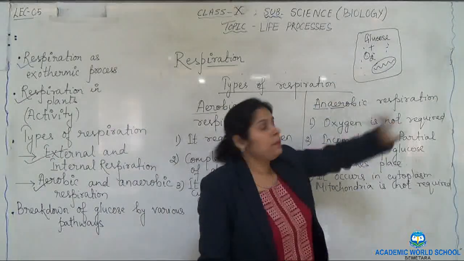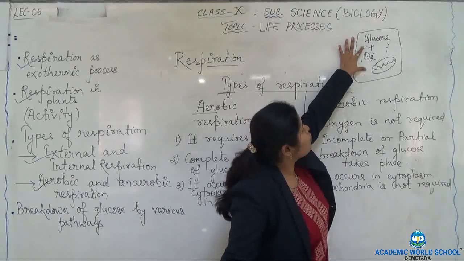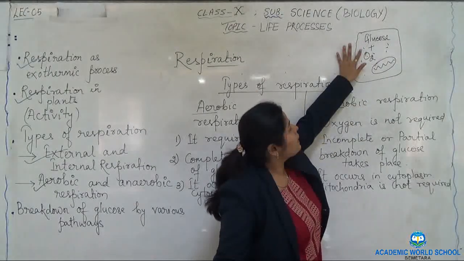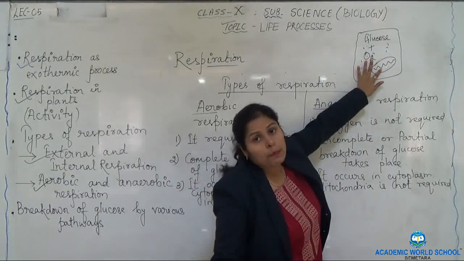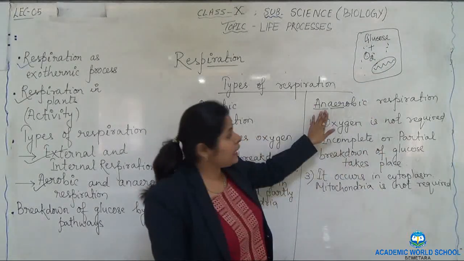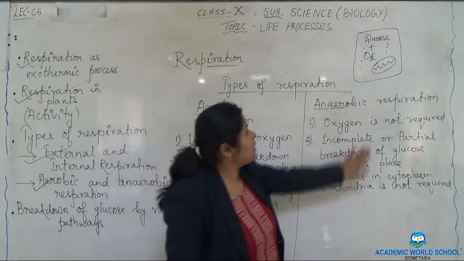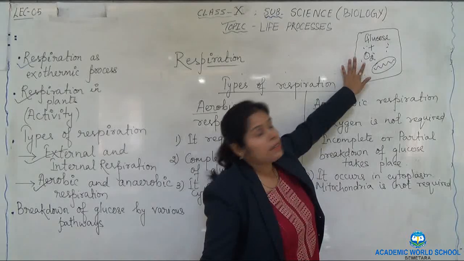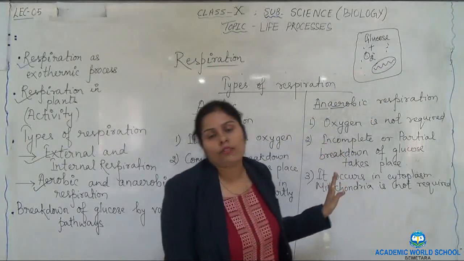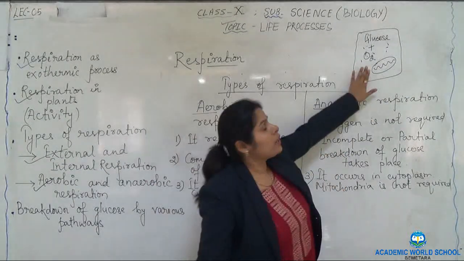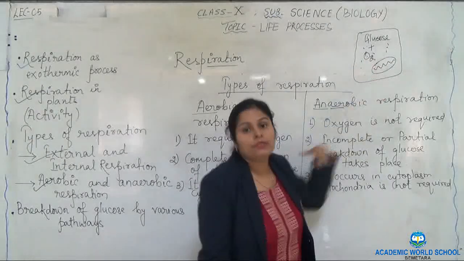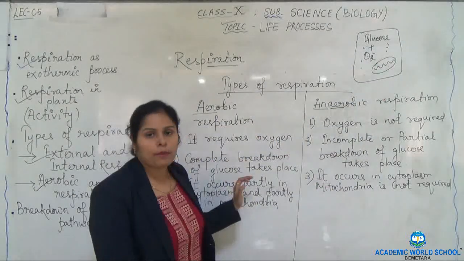But aerobic respiration takes place partly in the cytoplasm and partly in the mitochondria, whereas anaerobic respiration takes place in the cytoplasm only. Mitochondria is not required. We'll see how it is broken down, what are the various pathways, in the next topic.